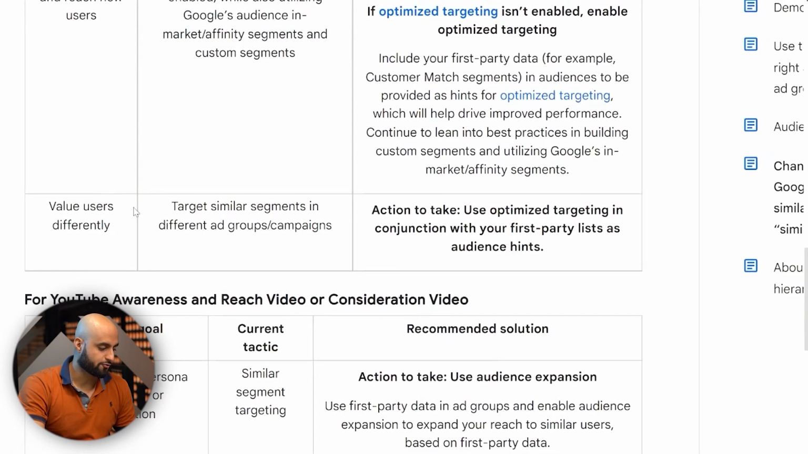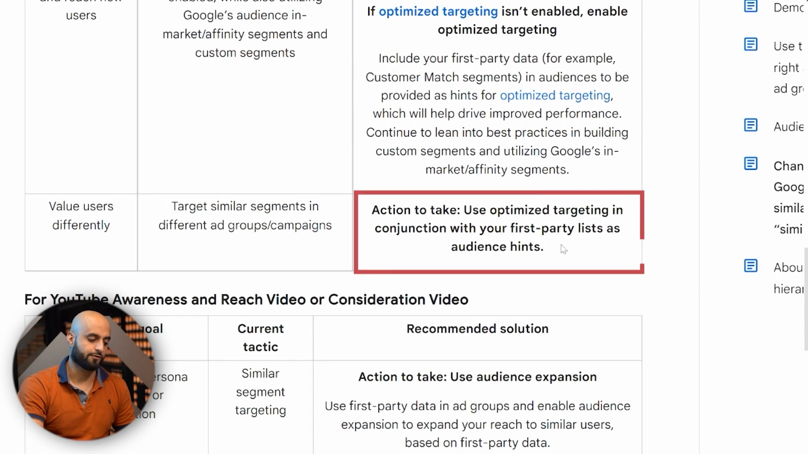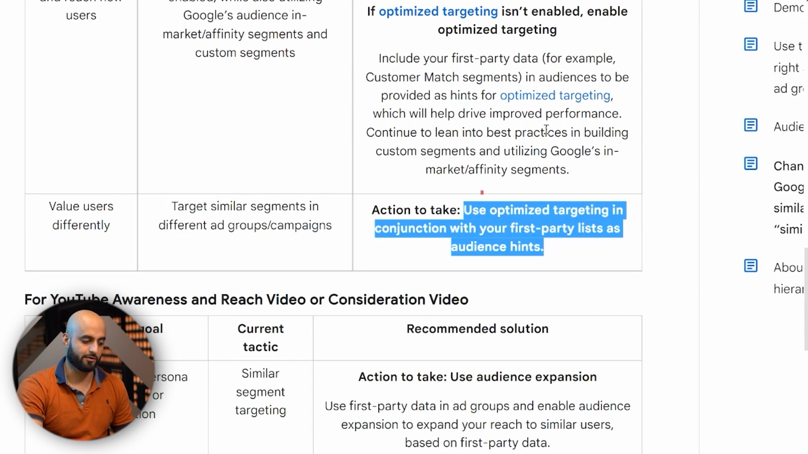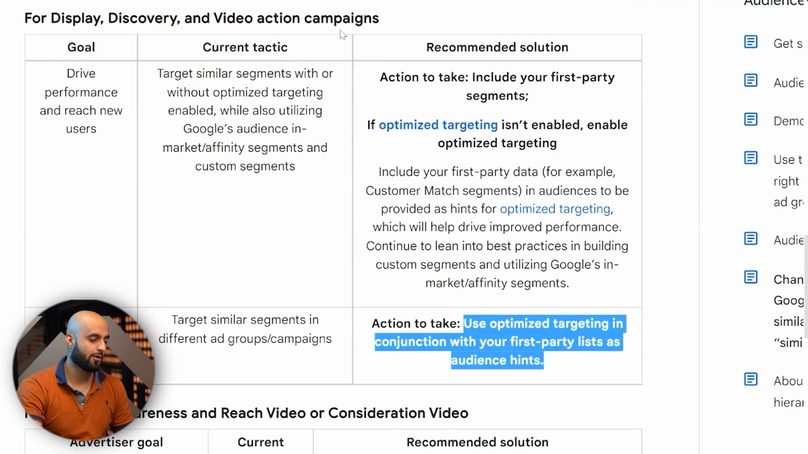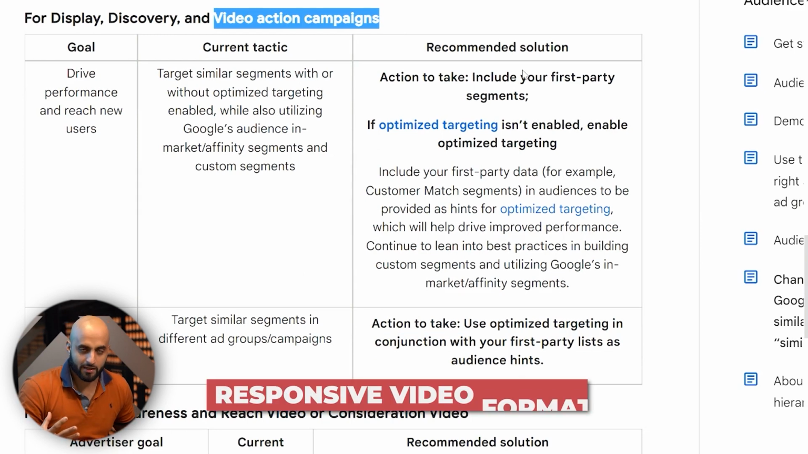This is another one: value users differently, target similar segments in different ad groups, use optimized targeting in conjunction with your first party list as audience hints. So basically a little bit of the same as above there. So this is for display, discovery, and video action campaigns, which is really what most of the campaigns on YouTube that we talk about are: video action campaigns or responsive video format.